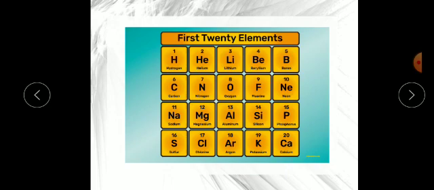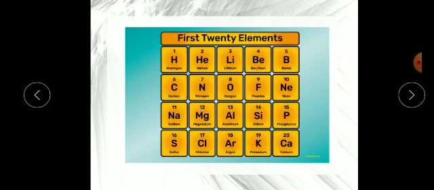The first rank is hydrogen. You can see nitrogen is in 7th place, oxygen is in 8th place, sodium is in 11th place, magnesium is in 12th place, potassium is in 19th place, and the last, 20th, is calcium. Here I am showing you 1 to 20 only, because in class 6 only 1 to 20 is there.